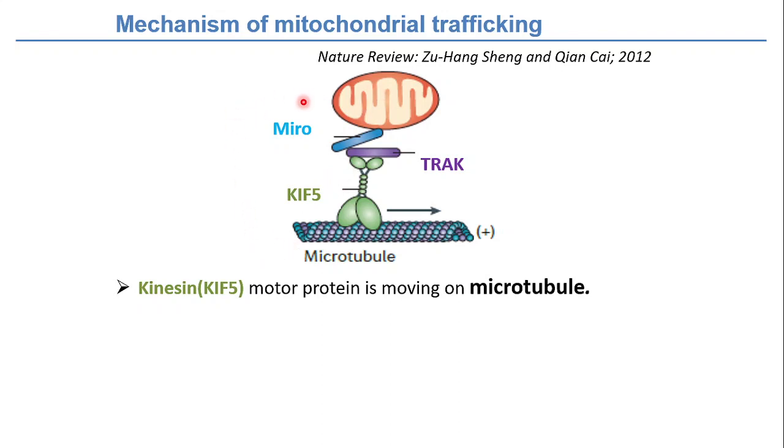If we don't have the train, suppose let's say we don't have the train, but we have the track and we have the passenger, will that passenger be able to get the benefit of that? No, because we are missing the train here, so there is no significance of that, right? Same, if we lose any of these proteins, we can't further traffic the mitochondria, right?